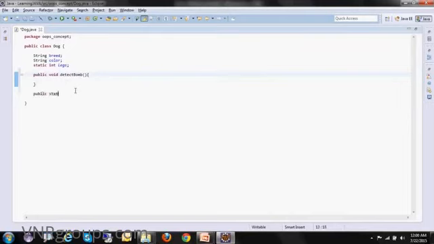Bark and run are static behaviors, so I am prefixing the static keyword here, public static void bark, and the last one is public static void run. Bark and run are the static behaviors. I haven't put any static keyword on the other one, so it is considered non-static by default.